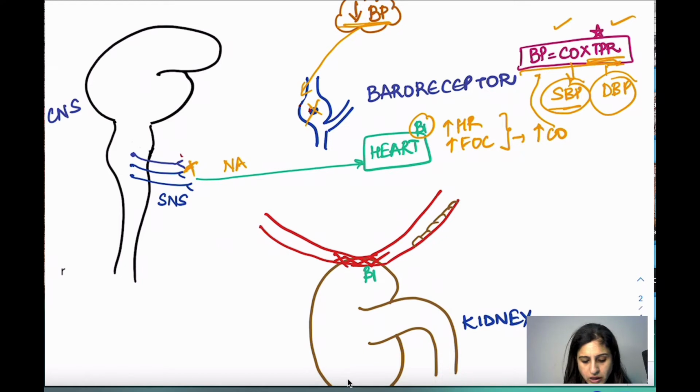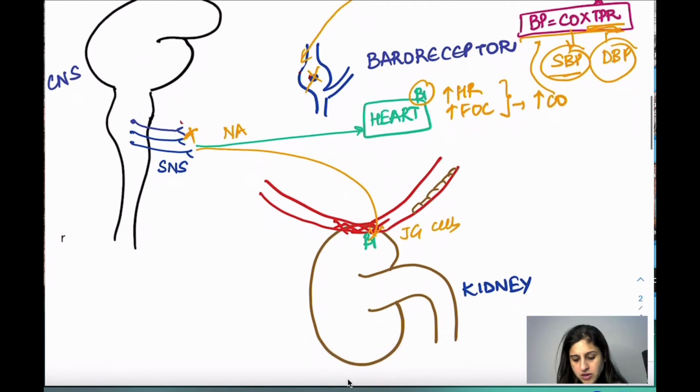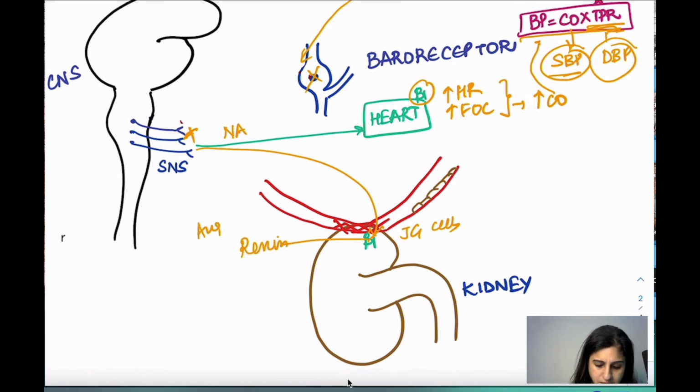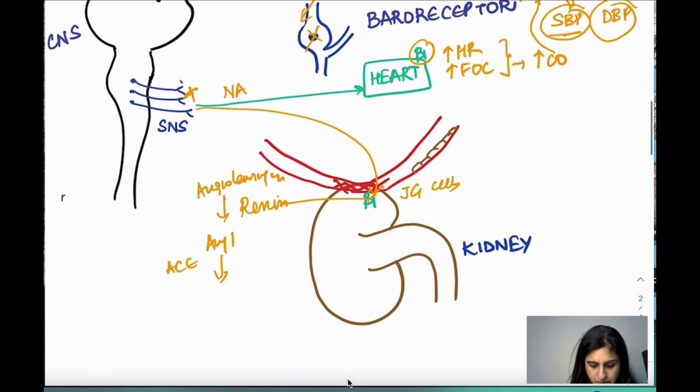Second, there are beta 1 receptors present in the JG cells on the kidneys, right? Beta 1 is stimulated and this leads to release of renin, and we know that renin converts angiotensinogen into angiotensin 1, and this angiotensin 1, with the help of ACE enzyme, is converted into angiotensin 2, and this is a potent vasoconstrictor.